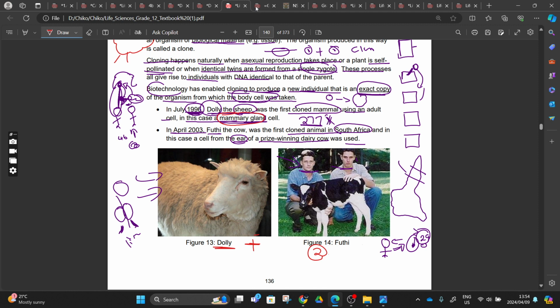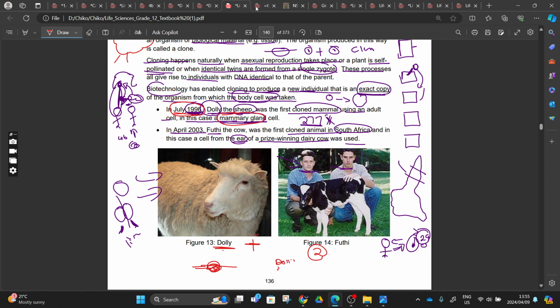So this is what they can ask you. Maybe we still have other animals out there that they are cloning. We are not sure. But in this textbook of ours, they are telling us that you should concentrate on Dolly 1996 and Footy 2003. Right? So it can come in a one-word question, where they will ask you about an animal that was successfully cloned in July 1996.